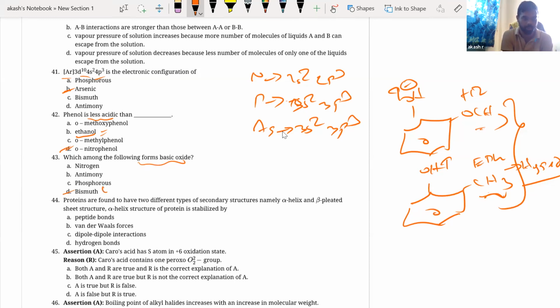Bismuth is the answer because bismuth is a metal. Metals always form basic oxides. Non-metals always form acidic oxides. You can understand this. For example, N2O5: if you dissolve it in water, what are you going to get? You're going to get HNO3.